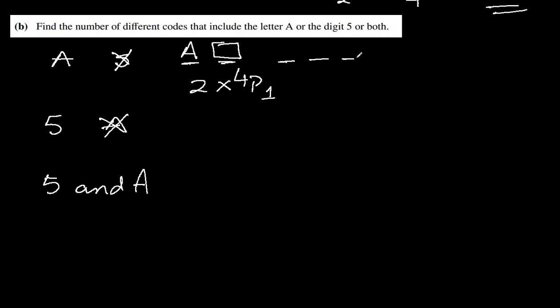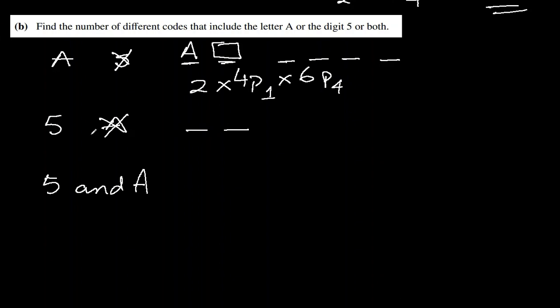Let's talk about the remaining 4 places. Here we can't select 5 because 5 is out of the race, and we have 7 numbers from which we have to select 4. But 5 has been already excluded, so we are left with 6 numbers out of which we have to select 4. This is the first case.